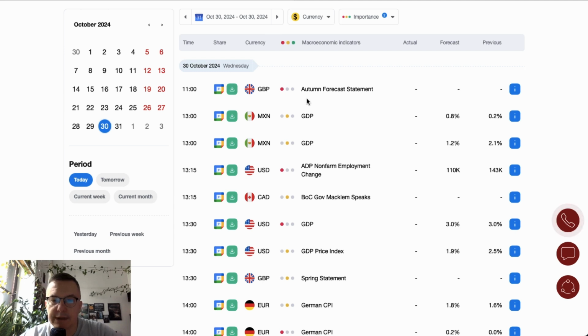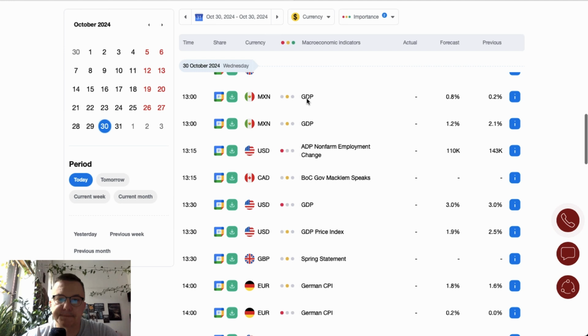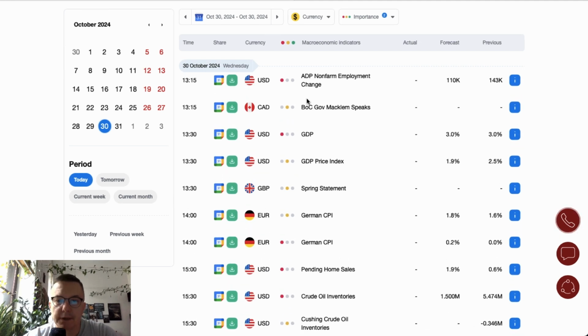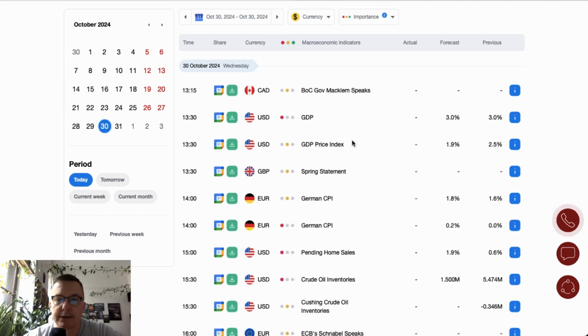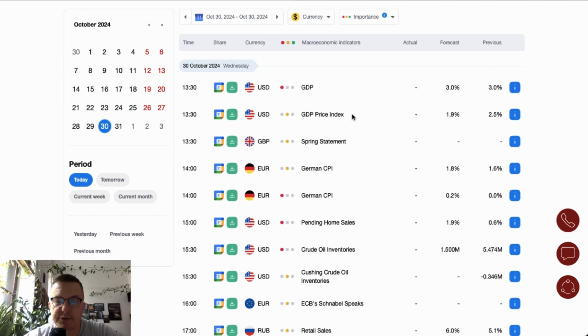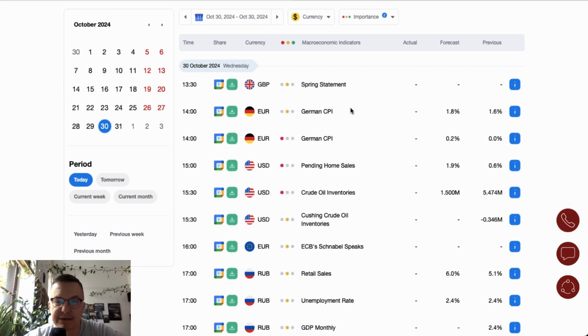At 11 o'clock we will get the MPC forecast statement from the UK, and then we enter the US session. ADP nonfarm employment change is scheduled for release at 1:15. Market participants expect a drop from 143,000 to 110,000. At the same time, Bank of Canada Governor Macklem will give a speech. 15 minutes later, we get the data scheduled for release from the US in the form of the GDP and GDP price index.